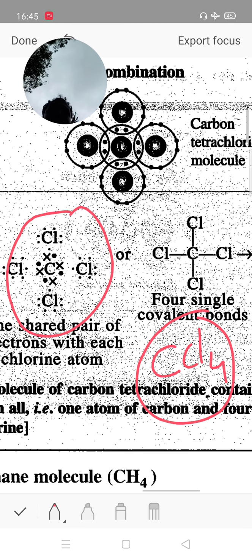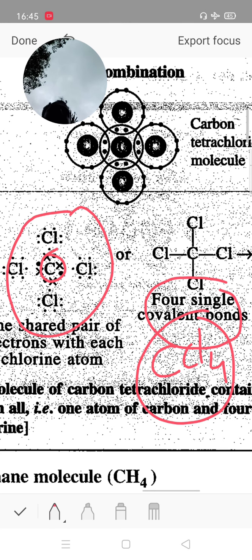Look here, this is carbon, the central element, and the 4 chlorines are peripheral atoms. Total 4 plus 4, 8 valence electrons, and 4 single bonds are formed, known as covalent bonds. Carbon tetrachloride is the same kind of molecule as methane CH4; only hydrogen is replaced by Cl, and then it is known as carbon tetrachloride. It is another example of a covalent bond.